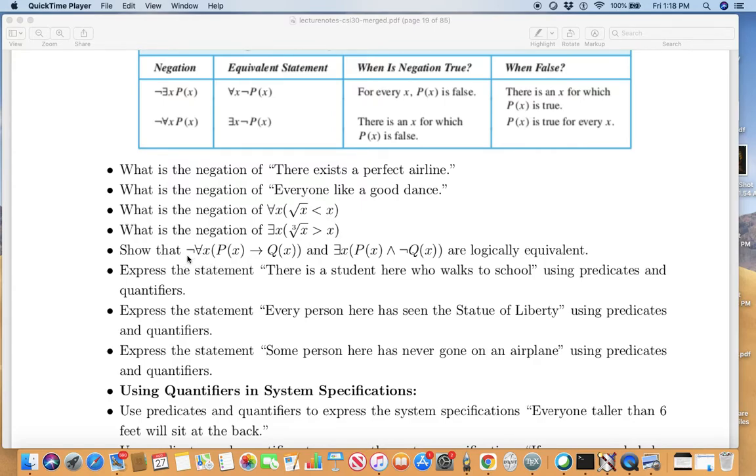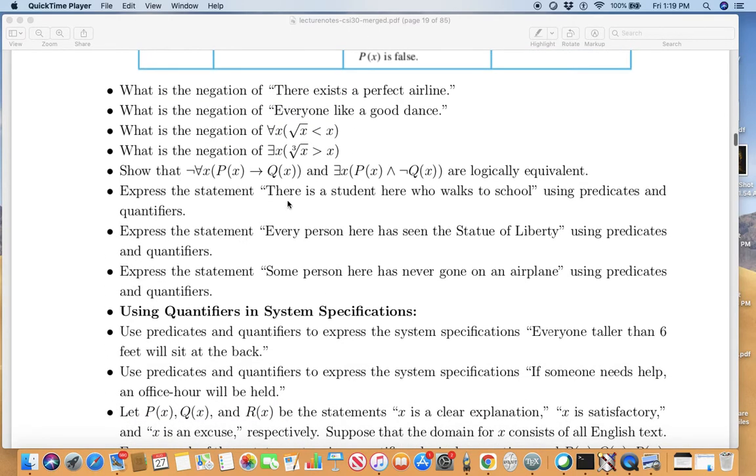Show that the negation of for all x, P(x) implies Q(x), and there exists x such that P(x) and not Q(x), are logically equivalent. Express the statement "There is a student here who walks to school" using predicates and quantifiers.